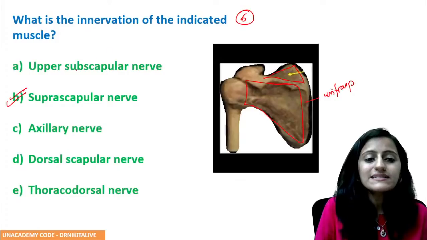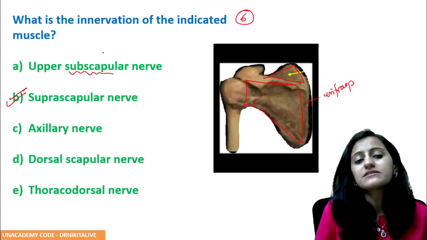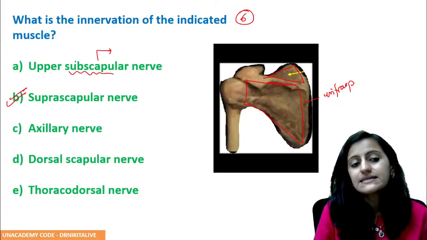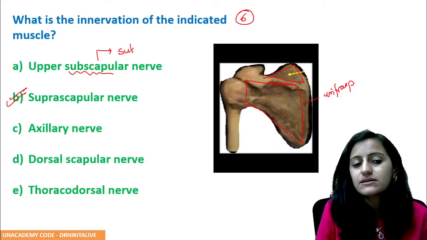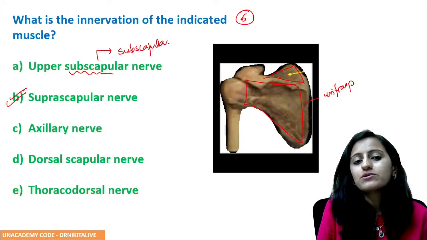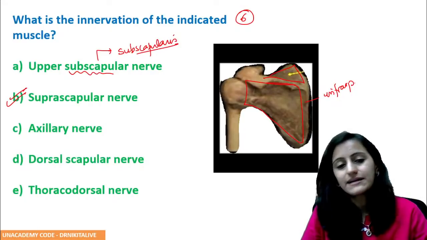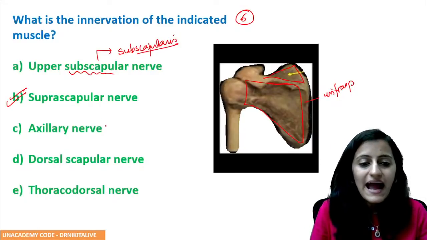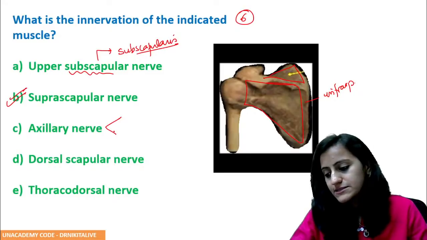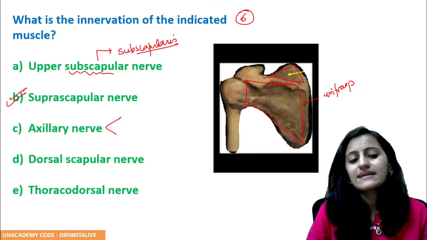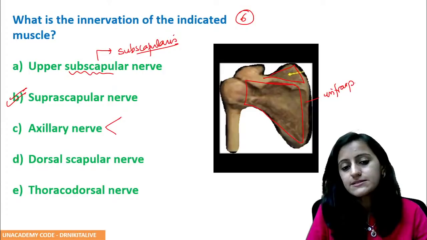What does the upper subscapular nerve supply? As the term says, upper subscapular supplies the subscapularis. Axillary nerve supplies which muscles?